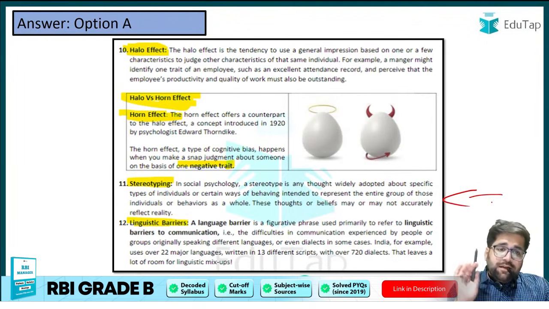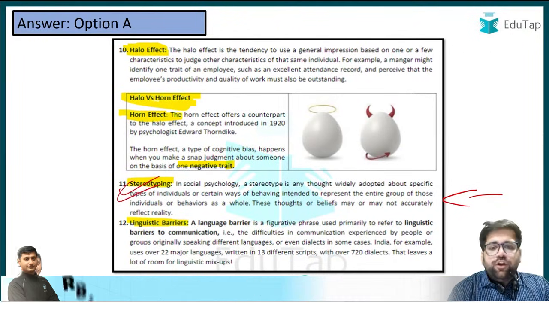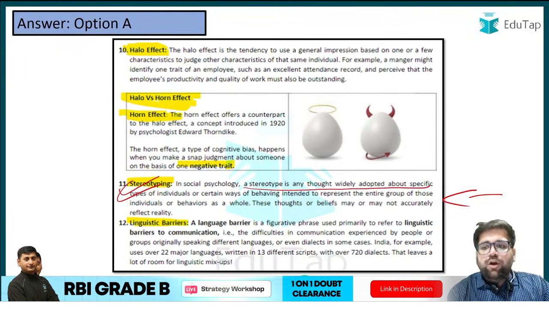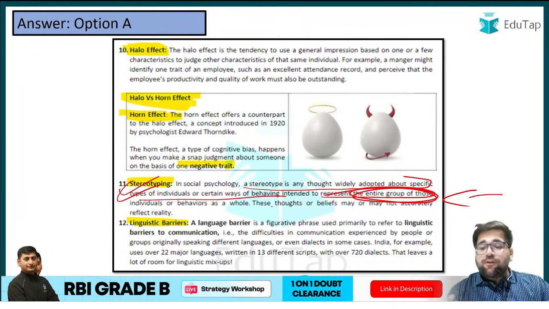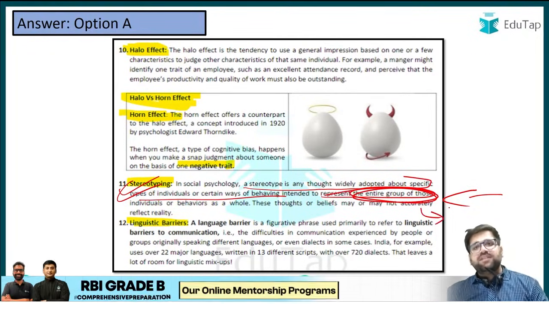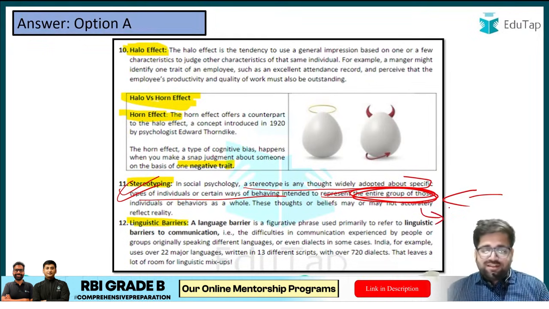If you see, stereotyping has been clearly defined in your notes: stereotyping is any thought that is widely adopted by specific types of individuals, behaving to represent an entire group of those. In our example we have taken the entire group as South Indian people, who eat too much rice. So this is an example which is directly given in your concept notes as well.